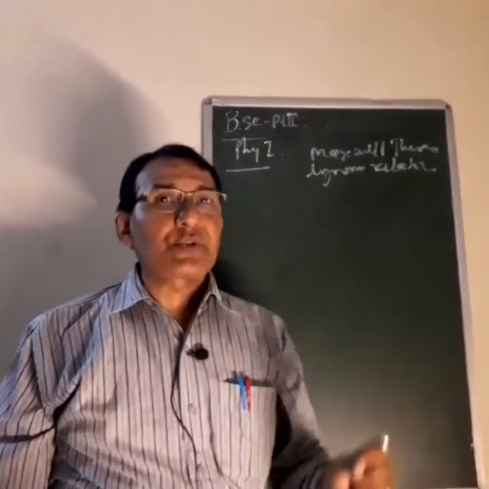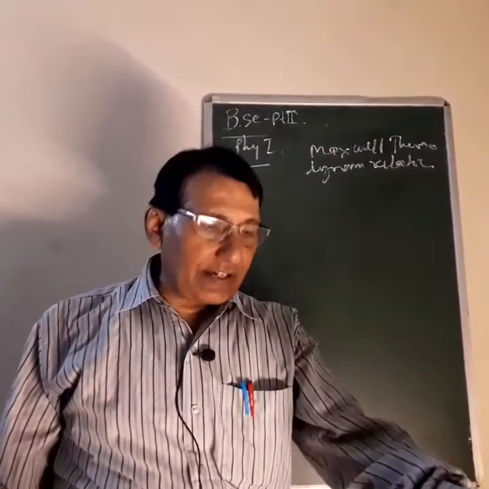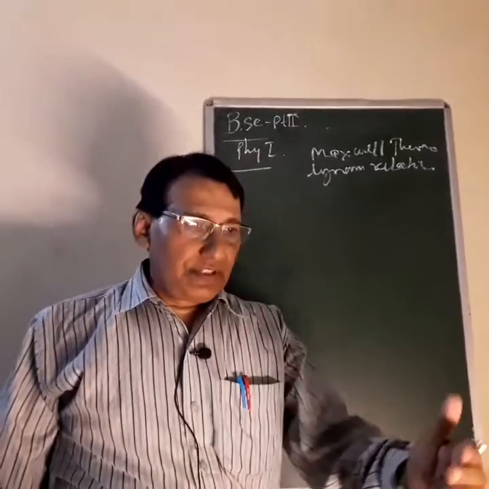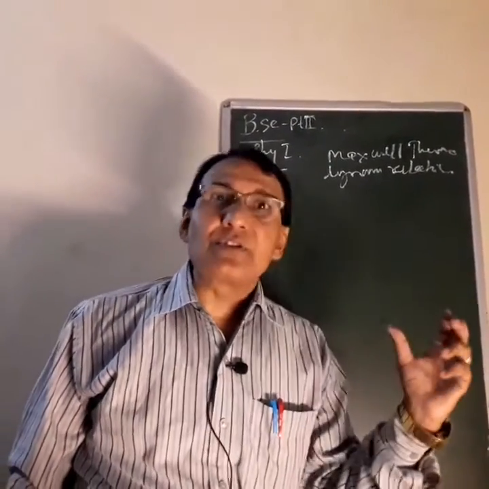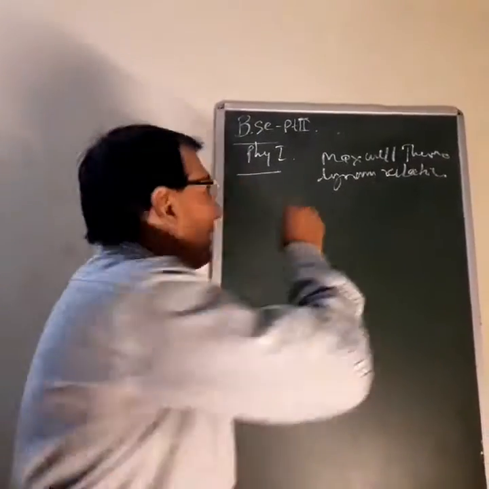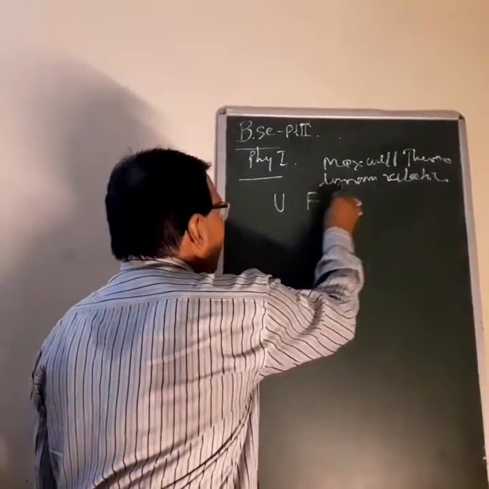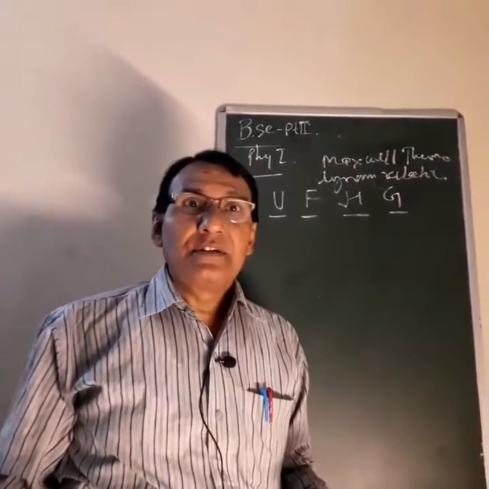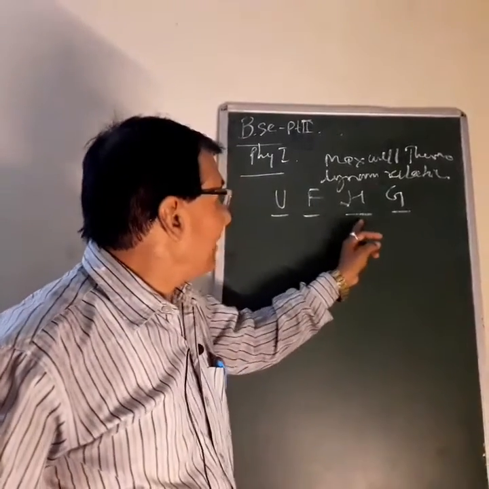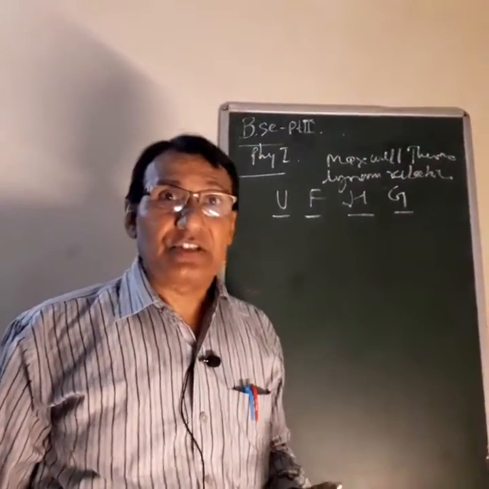Actually, there is a short story for you, my dear younger students, younger would-be scientists: Uncle Flying High on the Ground, UFHG. There are 4 thermodynamic potentials or thermodynamic variables.